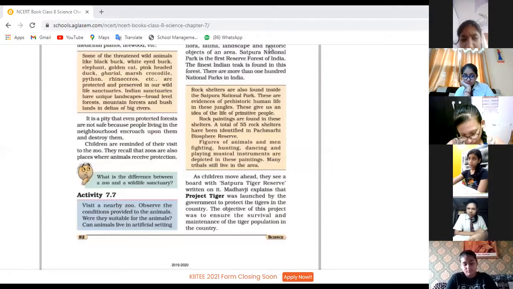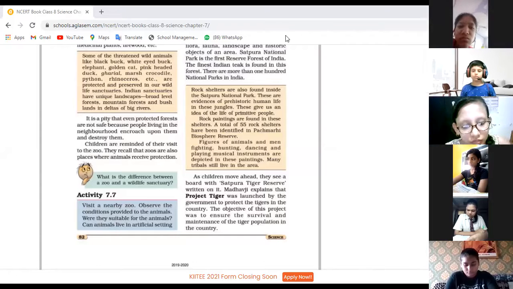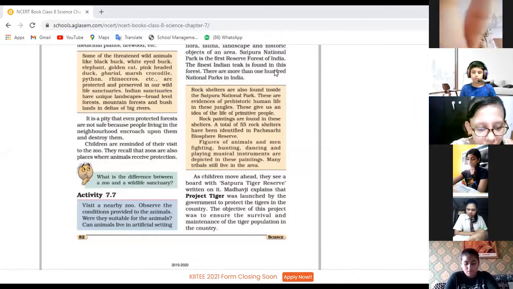Okay. Another difference: what about the animals kept in the zoo and in wildlife sanctuaries? Yes, ma'am, in wildlife sanctuary they exist freely, and in zoo they are kept in cages.